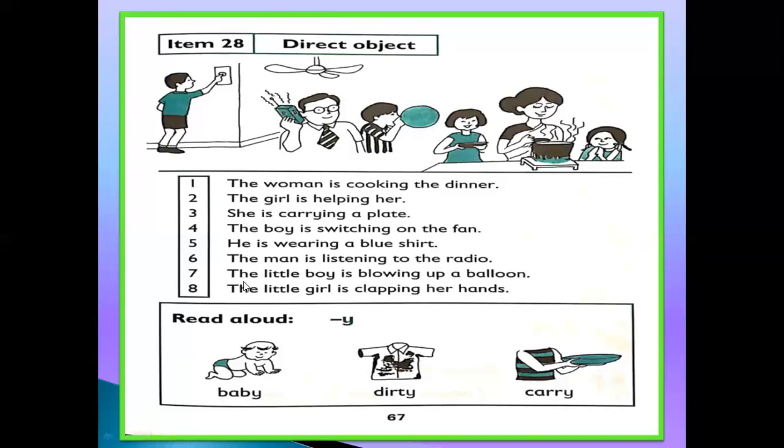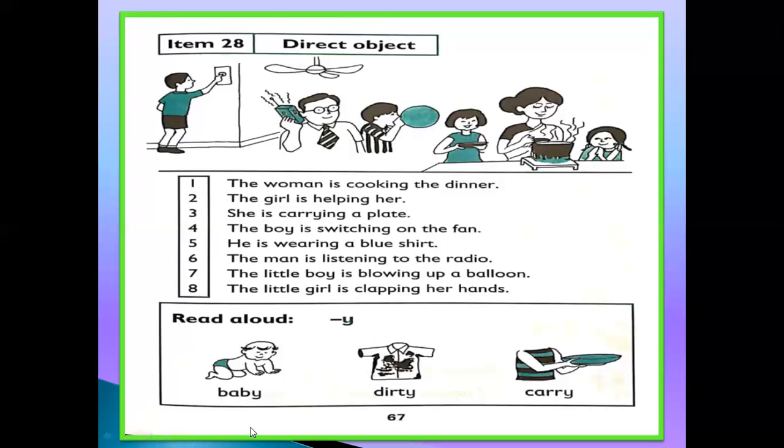Number 7. The little boy is blowing up a balloon. Number 8. The little girl is clapping her hands.